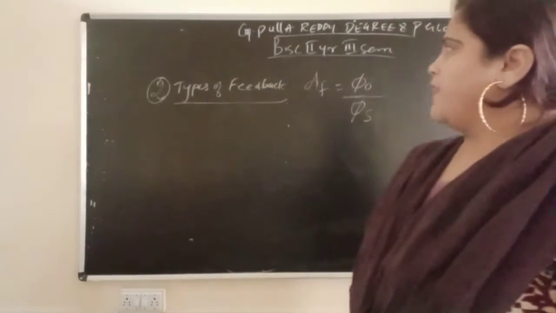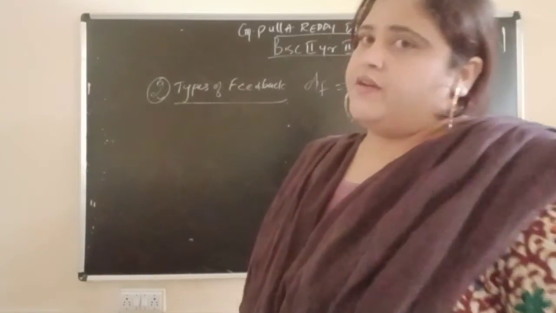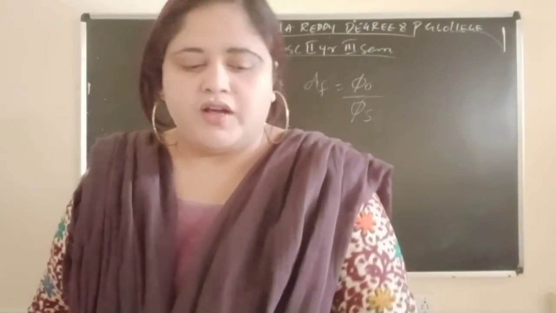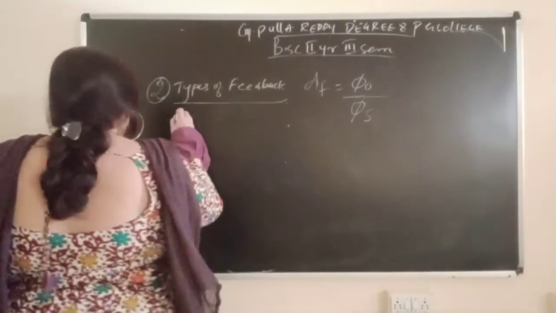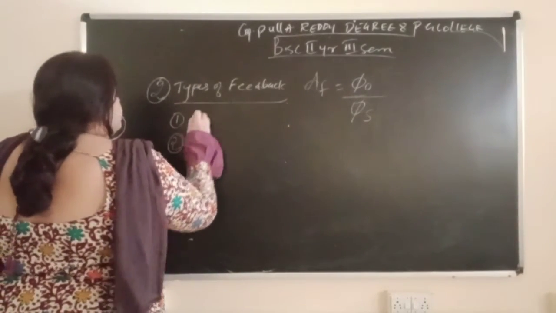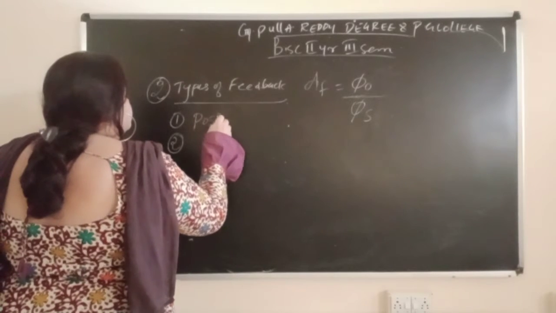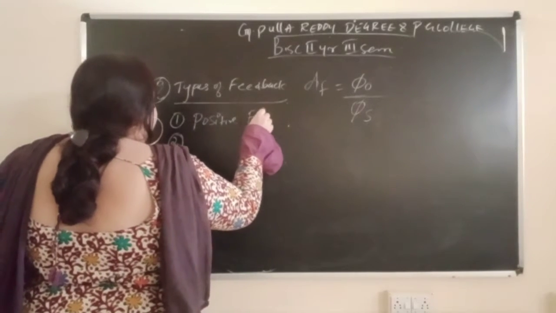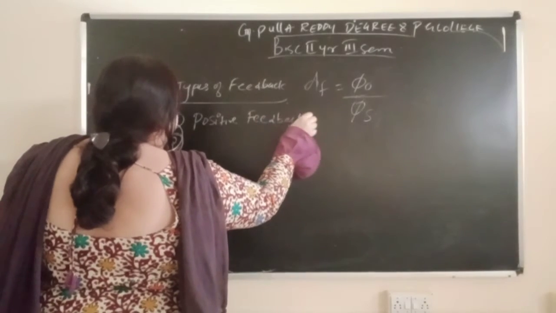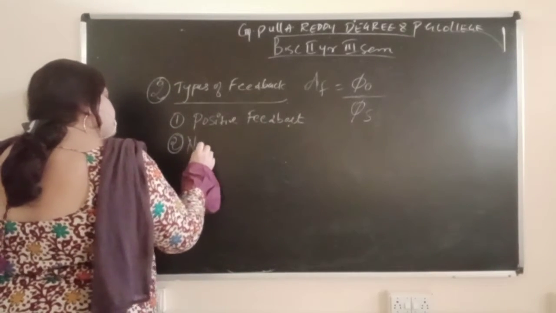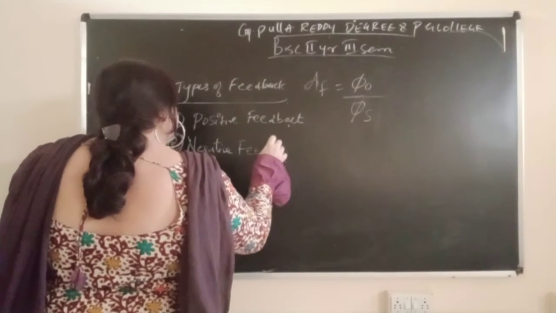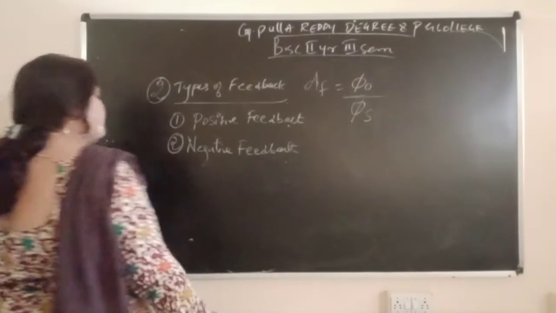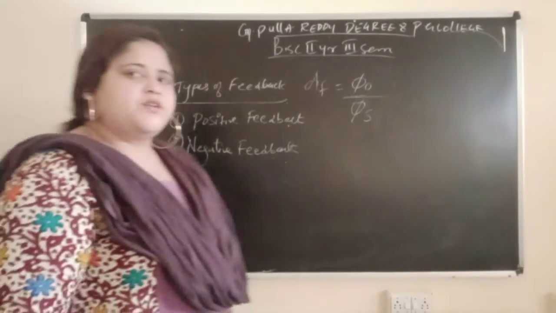Now we have learned the concept of feedback, and now we are having types of feedback. There are two types of feedback: positive feedback, and the next one is negative feedback.